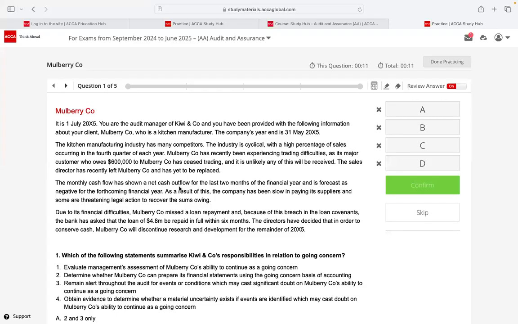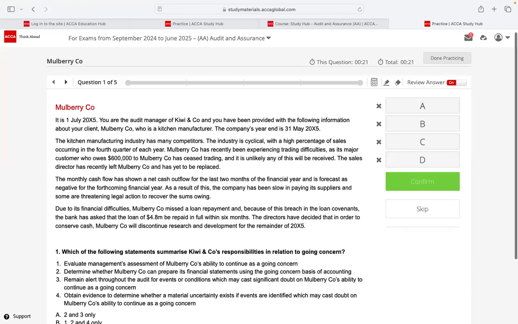So we are going to practice a couple of objective testing questions. The first one is on going concern. We are going to practice the question relevant for Mulberry Co.